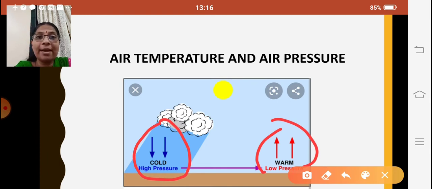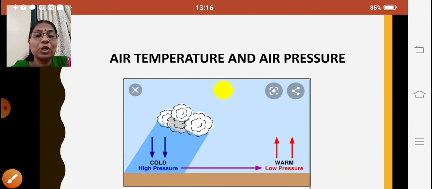A region close to the equator, where we get the perpendicular sun rays, will have low air pressure, whereas towards the polar regions the air pressure will be high. In places where summers are severe, you will have low air pressure, while in the same place during cold winters the pressure will be high. So it differs not only with altitude but also from time to time.